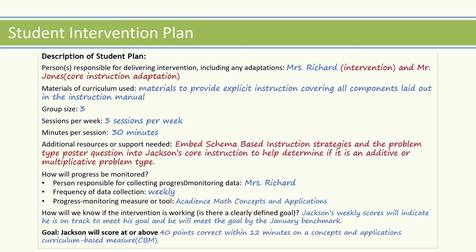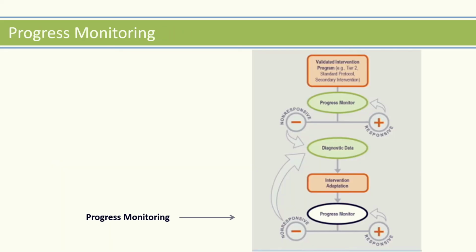With the increased support from the core classroom, Jackson will have additional opportunities to practice the same techniques outside of intervention, apply them to new settings, and hopefully generalize the information learned in intervention to other settings. Once the intervention adaptation has been determined, the next step is to continue progress monitoring. The team collects progress monitoring data for an additional 4 weeks and reconvenes to analyze the data to determine whether Jackson has responded to the adapted intervention.